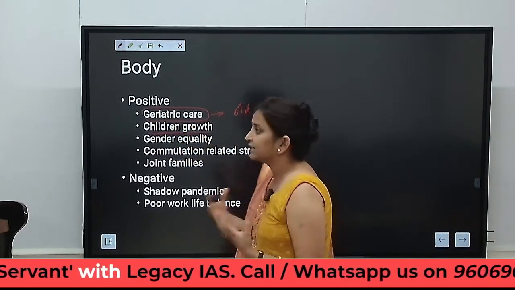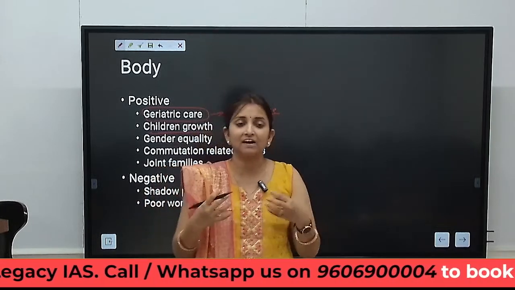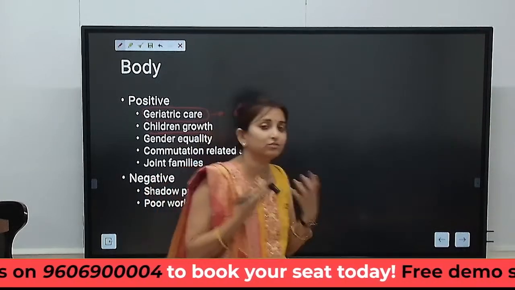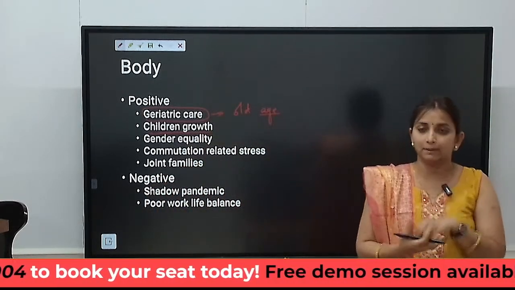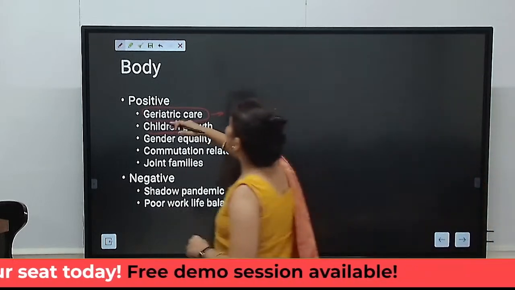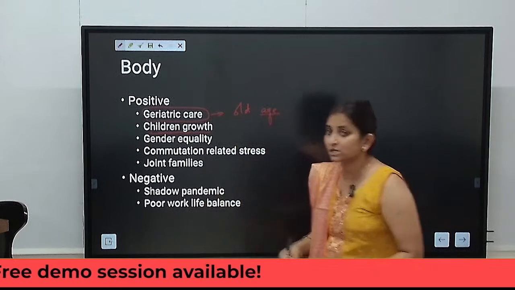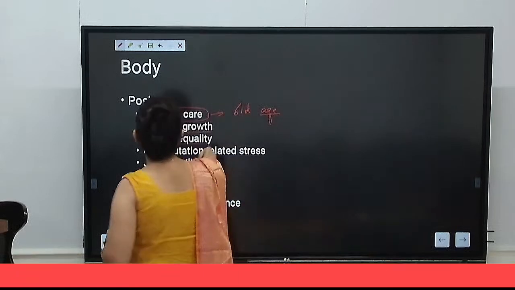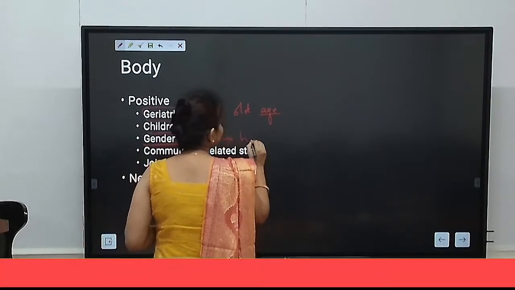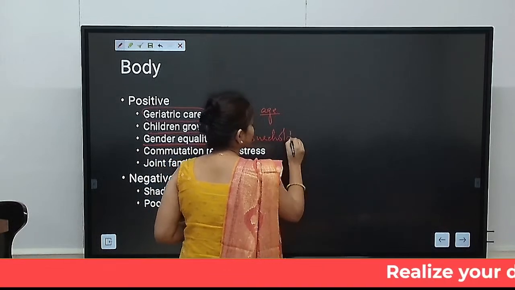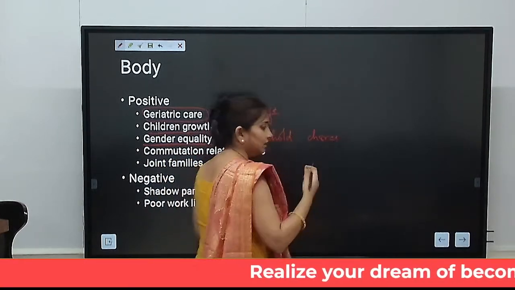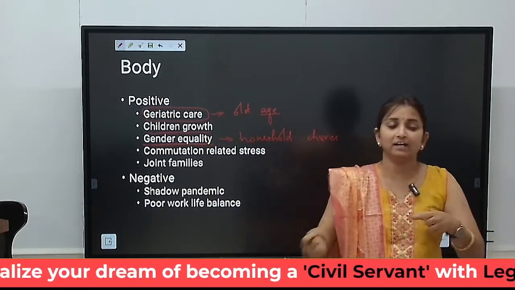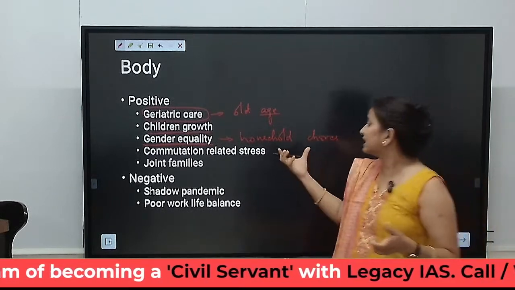This has led to overall growth in children, because children have got time from their parents, which has nurtured and improved the values, the care and love coming from family to children. So old age care and children's growth were some of the major positive contributions of work from home. Apart from that, it also led to gender equality, because the household chores were shared between the male member and the female member. The spouses, the husband and wife, the couple, shared, where whoever was getting the buffer time was conducting the household chores.